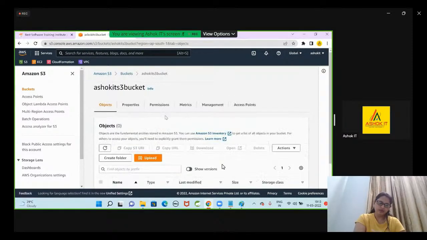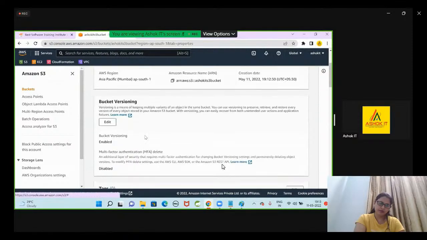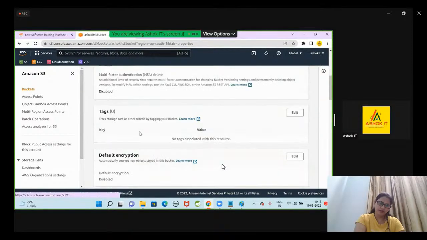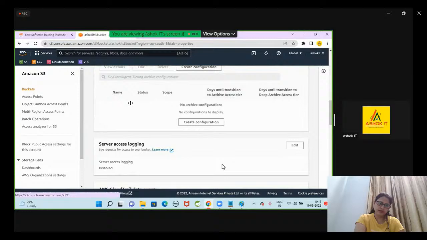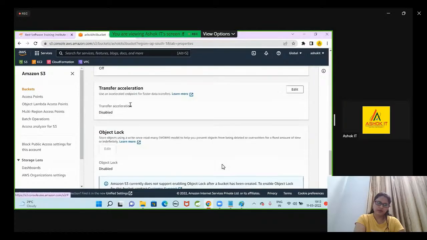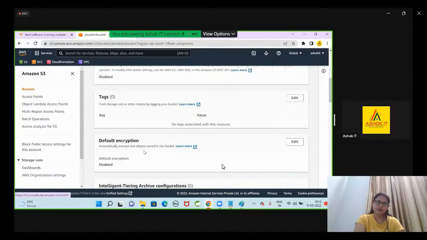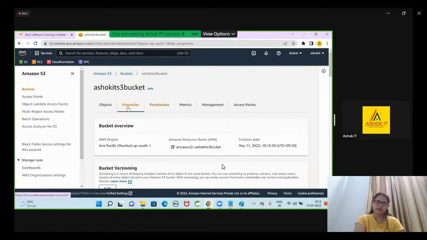Go inside this bucket. Here there are some properties available for the bucket. What is the bucket versioning? What are the tags? What is the encryption? What is the access? What are the CloudTrails? Event notification, transfer acceleration, object locking, static website hosting, like that. There are several options available.